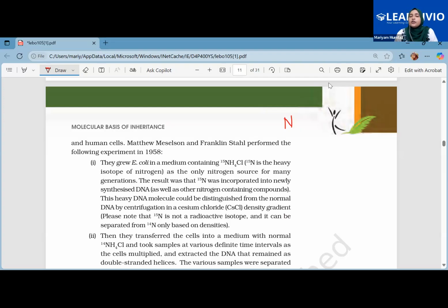So the reason why they use ammonium chloride is because you know that in the DNA we have the nitrogenous bases present. Now we want to do something which will incorporate one part into its genome. Like how when we grew the viruses on a medium containing radioactive phosphorus and sulfur, we did that experiment.